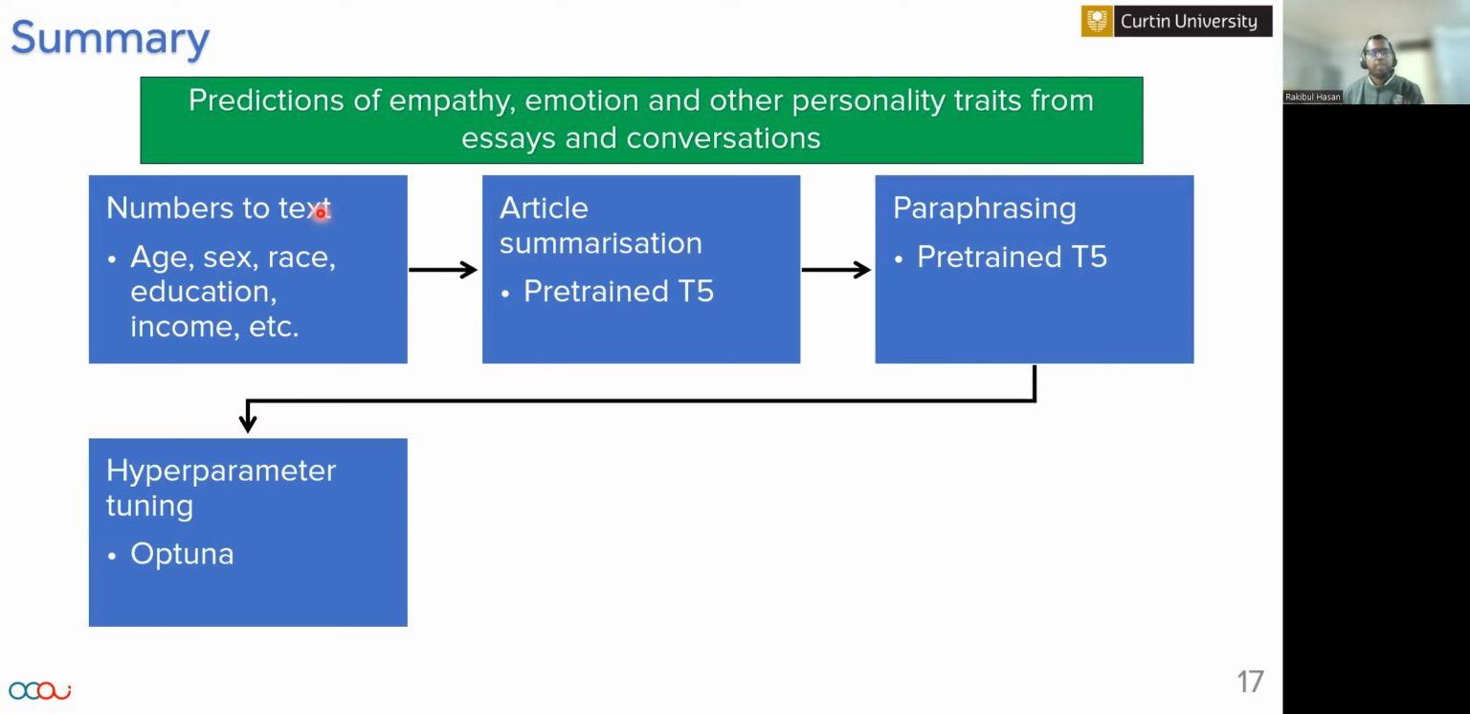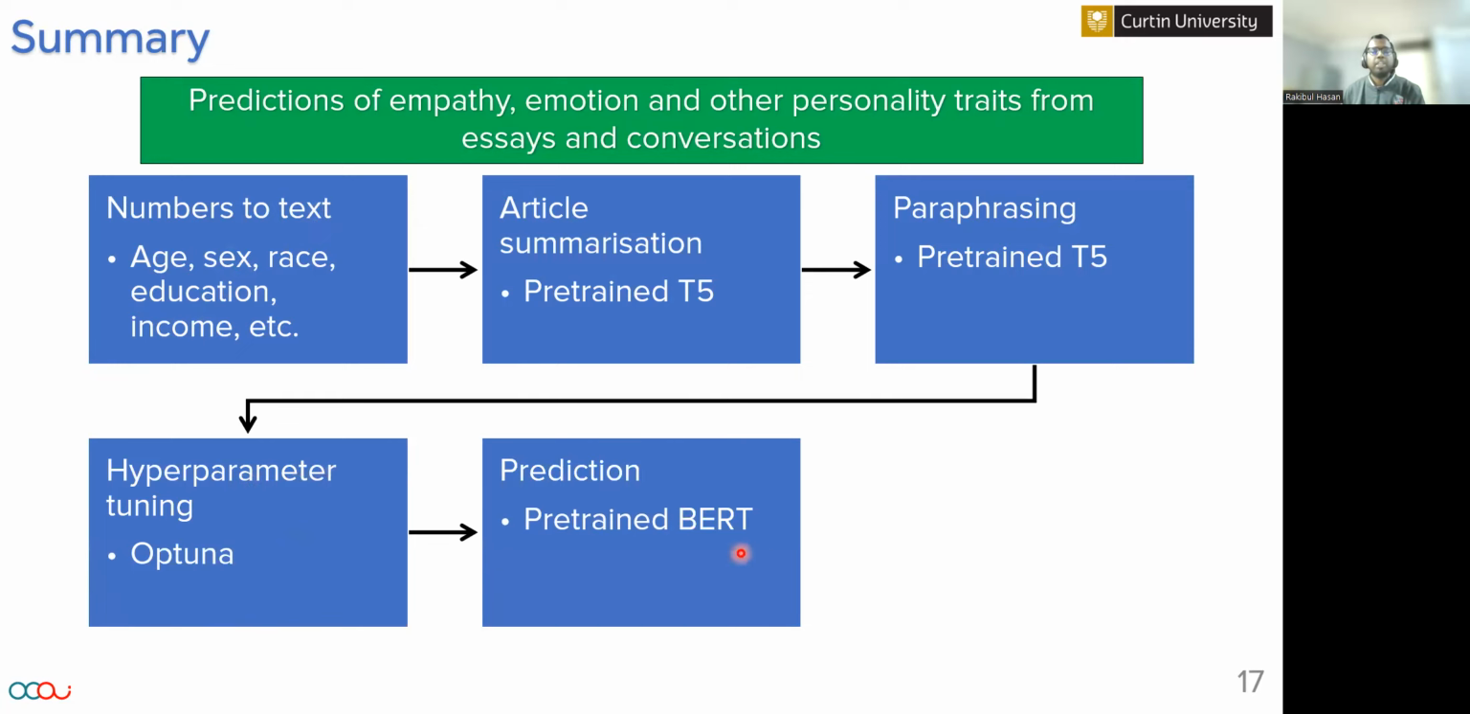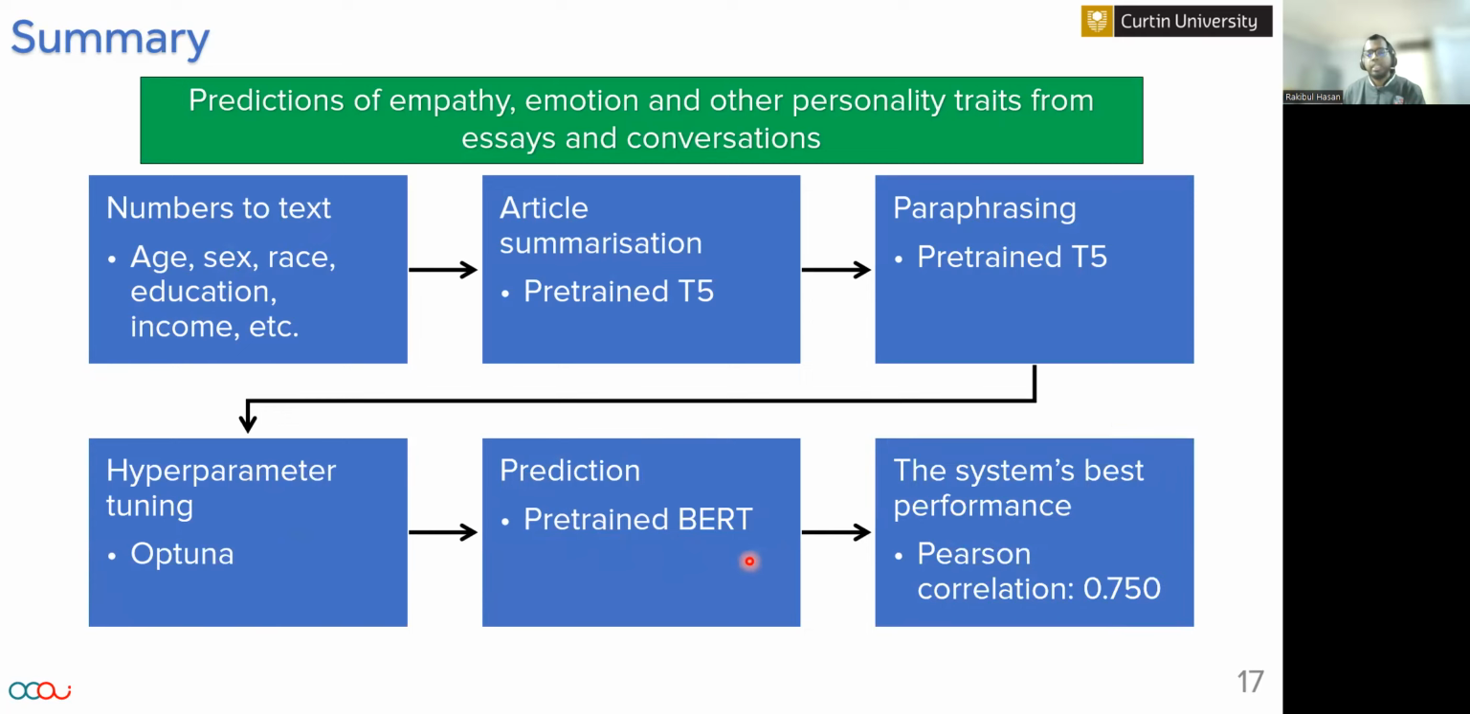We tuned the hyperparameters using the Optuna hyperparameter tuning framework. Then we fine-tuned a pre-trained BERT model for our final prediction, which resulted in our system's best performance of 0.750 Pearson correlation coefficient.